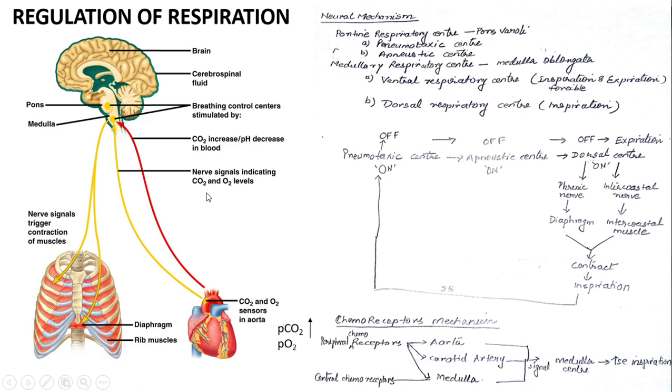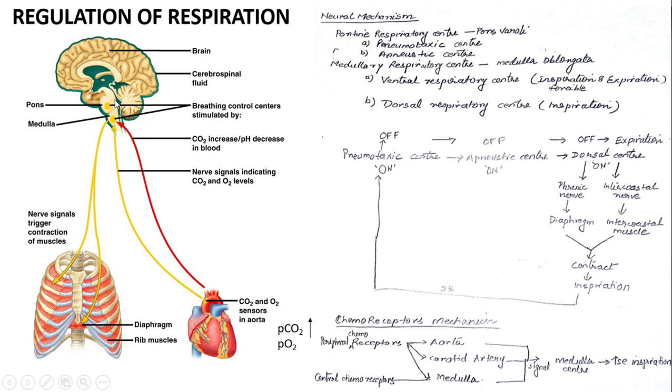Now, respiration can be regulated via two mechanisms. One is the neural mechanism and the second is the chemoreceptor mechanism. The neural mechanism is controlled by the respiratory centers which are present in the pons varolii and medulla oblongata. The pons varolii is further divided into two centers, the pneumotaxic center and the apneustic center.